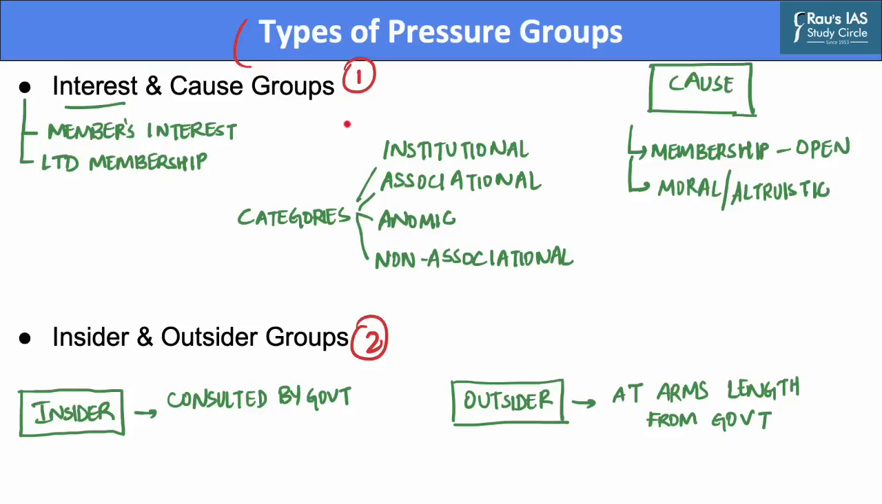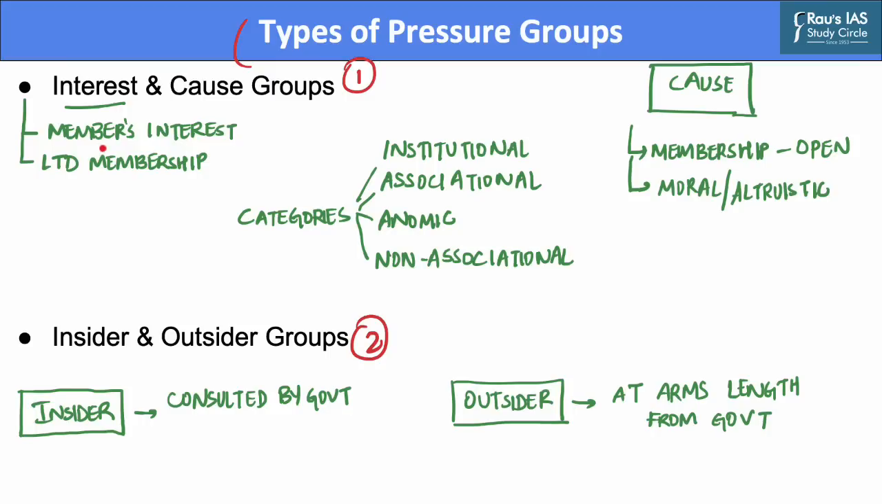The interest or cause classification is based on the purpose of the groups in question. It therefore reflects the nature of the groups' goals, the kind of people who belong to these groups, and their motivation for joining these groups. Interest groups are groups that represent a particular section of society. They may represent workers, employers, consumers, or ethnic or religious groups, and so on.